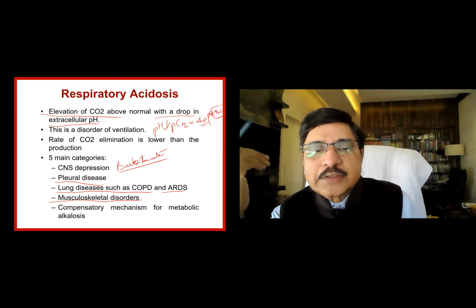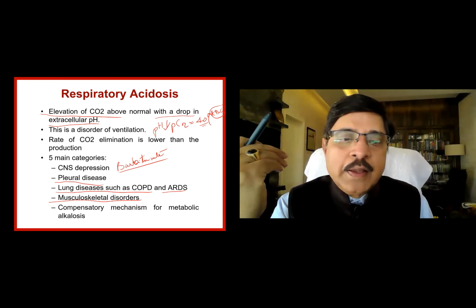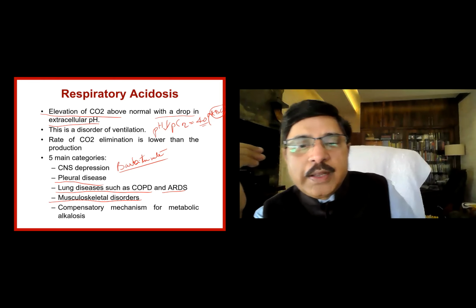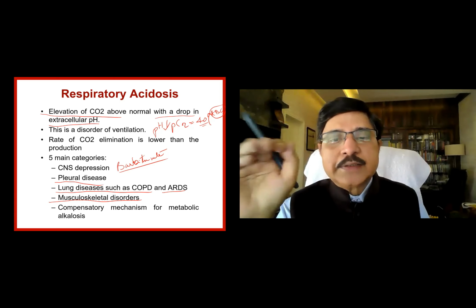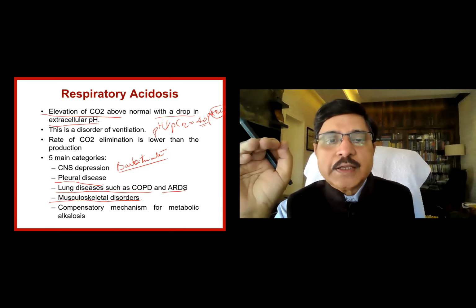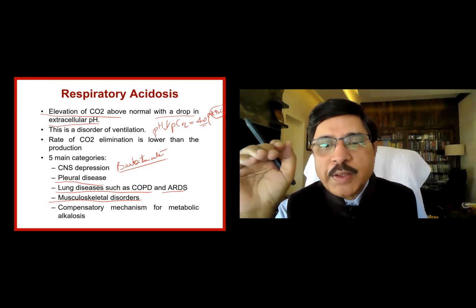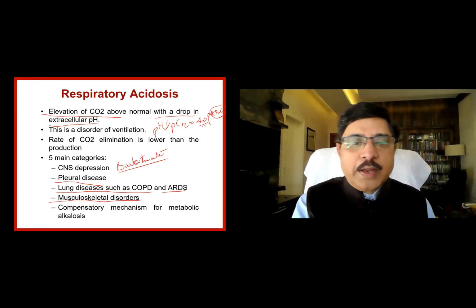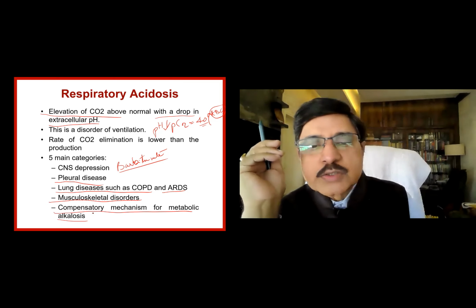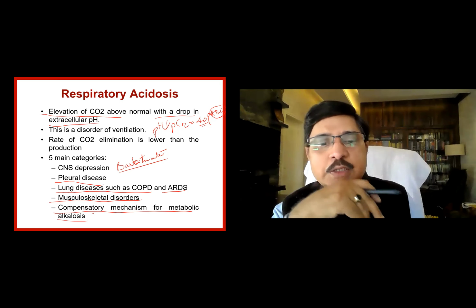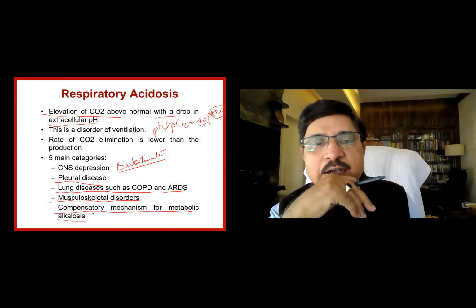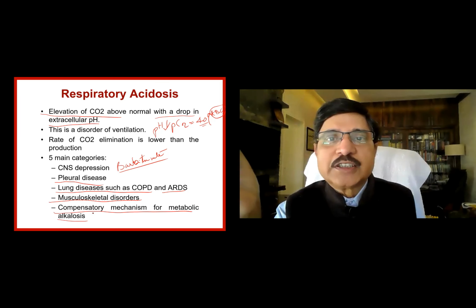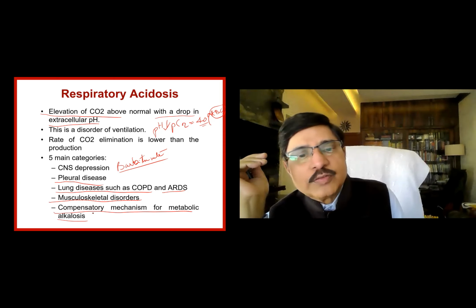there is a fracture of the rib. There is no breathing occurring on one side because of the fractured rib. Any musculoskeletal disorders depress the respiration. So carbon dioxide is retained, PCO2 increases, carbonic acid is formed, that decreases the pH. And it could be a compensatory mechanism of a metabolic alkalosis. Of course, when there is metabolic alkalosis, we know the respiration will be depressed as a compensation to produce excess acid, and that could result in overcorrection and can lead to respiratory acidosis.